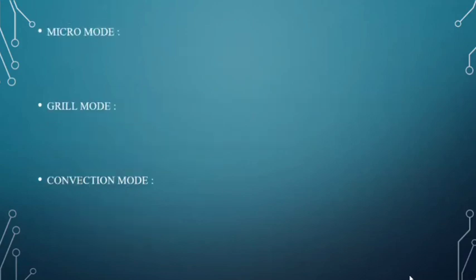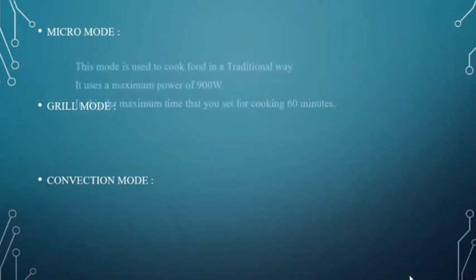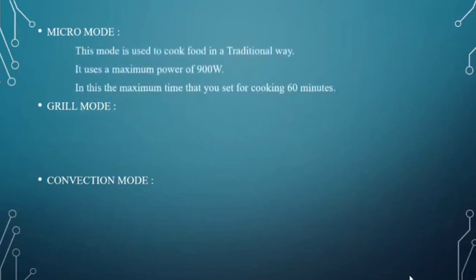First, what is micro mode? This is the traditional way of cooking mode. The maximum power of 900 watts will be consumed by this mode. In this case, the maximum time that the user can set is up to 60 minutes.